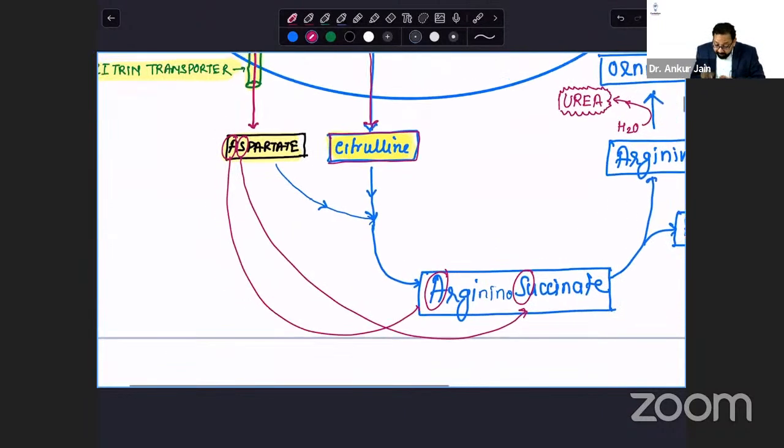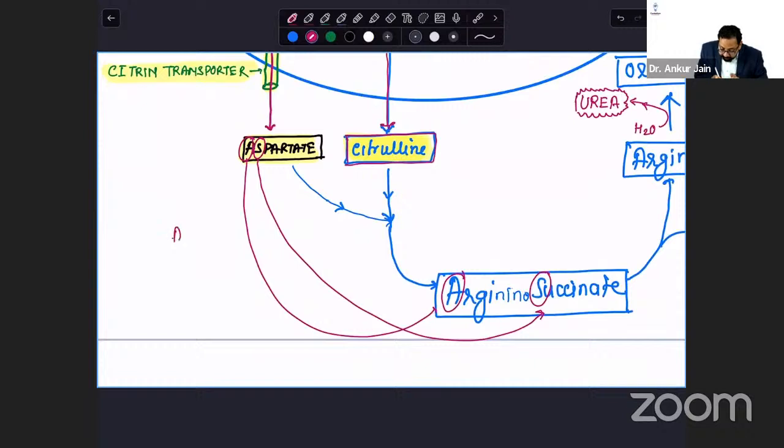Now, the name of the enzyme is argininosuccinate synthetase. Synthase, no ATP used. Synthetase, ATP is used. In this, ATP is converted to AMP.